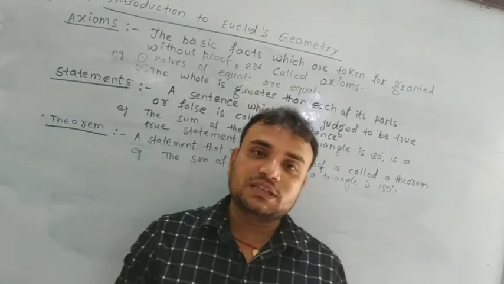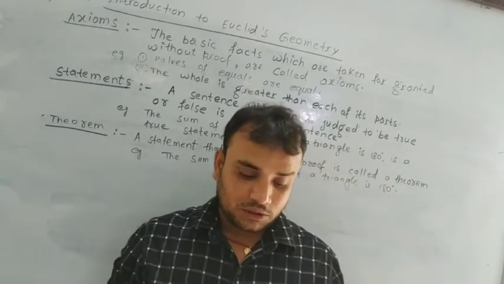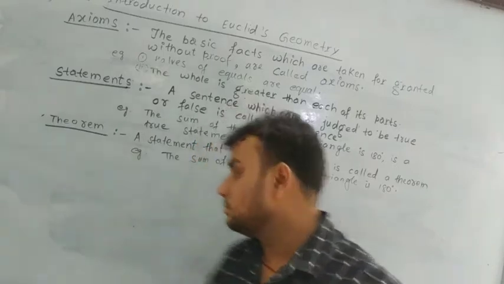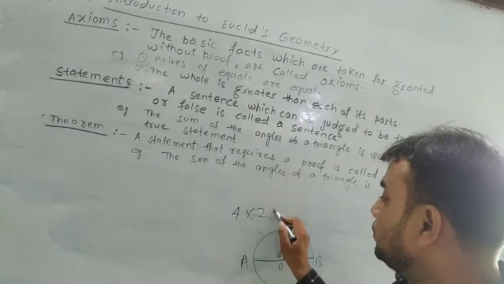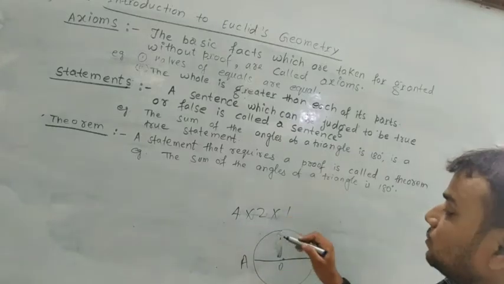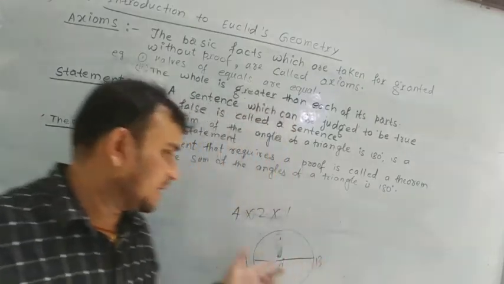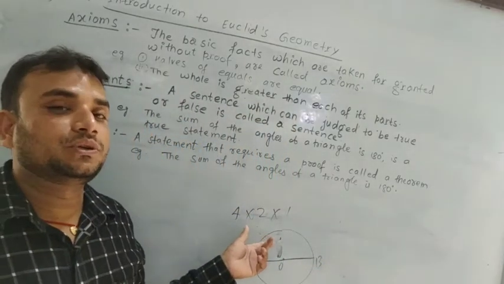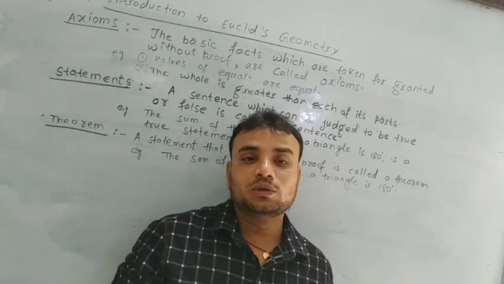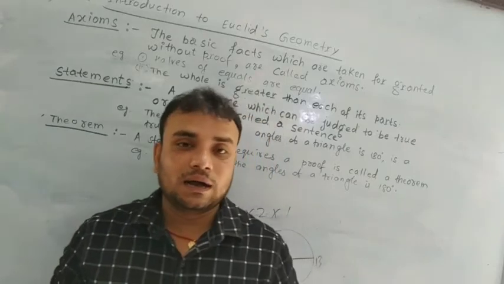In the Indus Valley civilization, Sindhu Ghati Sabhyata, the size of bricks was taken as 4 into 2 into 1. That means if length is 4 units, breadth is 2 units, and height is 1 unit, all bricks have the same size, 4 into 2 into 1. This was in Indus Valley sites such as Lothal, Mohenjo-daro, Harappa, Kalibanga, etc.